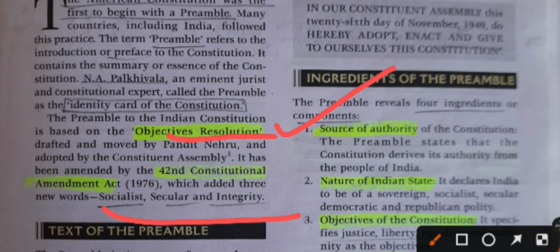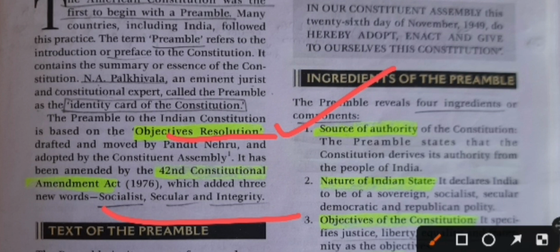It has been amended. Okay, our preamble was amended in 1976 by the 42nd Constitutional Amendment Act. Okay, you all know about amendment. Amendment means changing some articles or schedules or anything else in the Constitution. So the preamble amendment was also taken up in 1976. Through which Constitutional Amendment Act? By the 42nd Constitutional Amendment Act 1976.